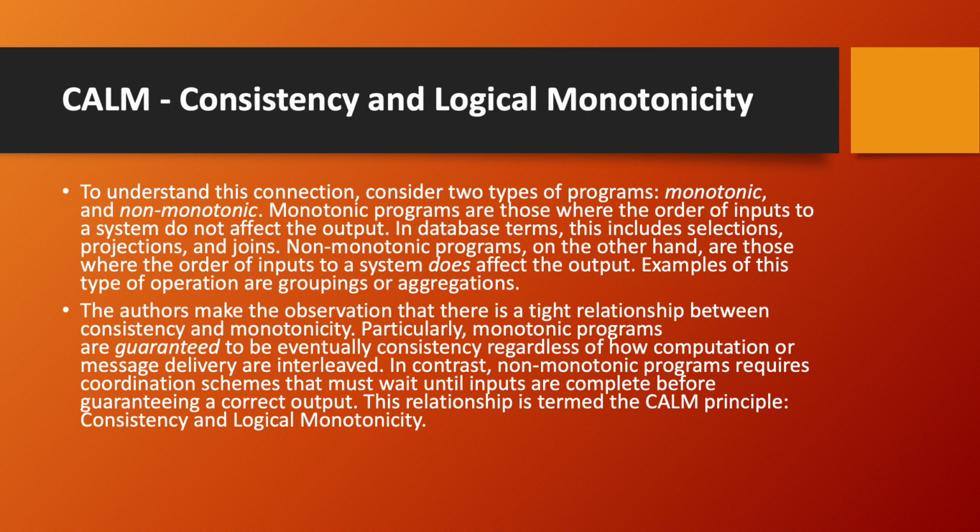The authors make the observation that there is a tight relationship between consistency and monotonicity. Particularly, monotonic programs are guaranteed to be eventually consistent regardless of how computation or message deliveries are interleaved. In contrast, non-monotonic programs require a coordination scheme that must wait until the inputs are complete before guaranteeing a correct output. This relationship is termed the CALM principle, that is, consistency and logical monotonicity.